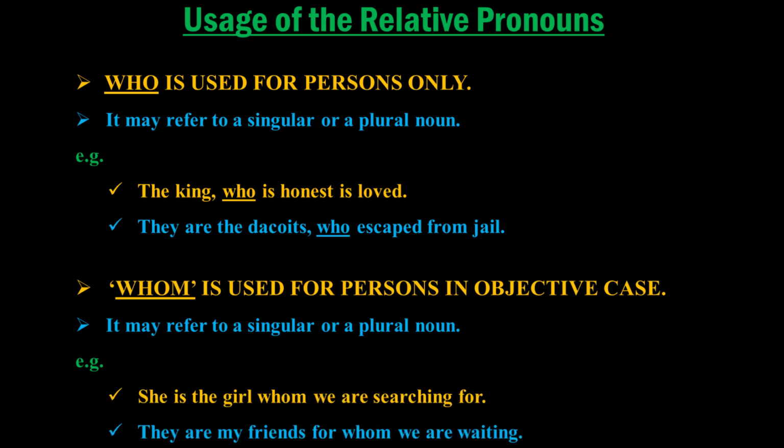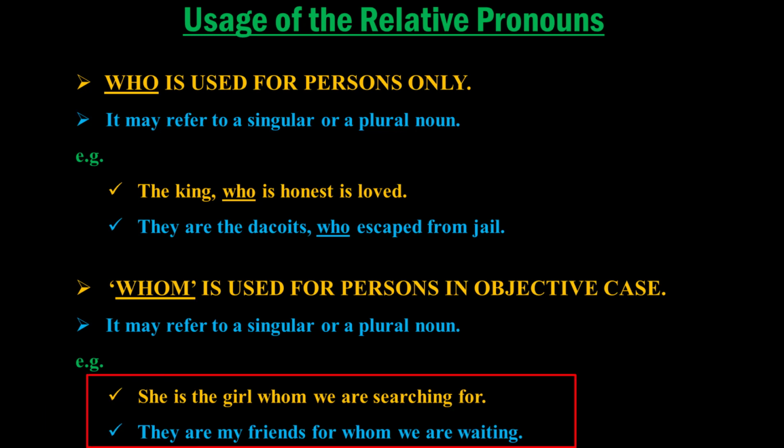Now let us see whom for objective case. Use it for either singular or plural nouns. She is the girl whom we are searching for. Whom we are searching for? The girl. They are my friends for whom we are waiting. For whom we are waiting? My friends. So here also we use it for persons but in objective case.